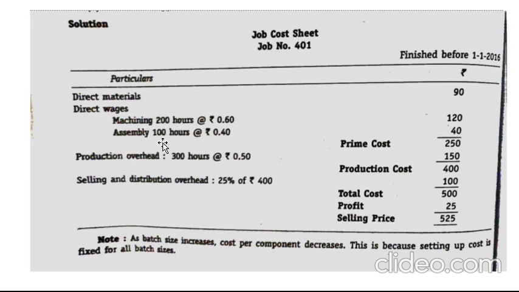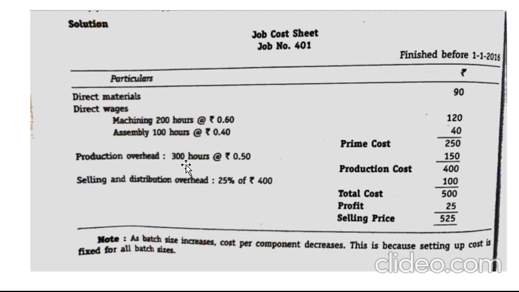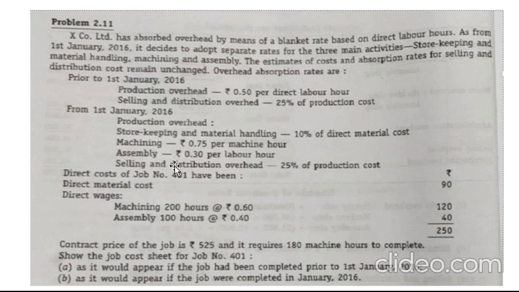Production overhead: 200 plus 100 will give you 300 hours, as the rate is singular irrespective of machining and assembling. You will consider it as one, so 300 hours at the same rate of rupees 0.50. 300 into 0.50 you will get 150. So your factory overhead or production overhead is 150. Prime cost plus factory overhead, 250 plus 150, will give you your production cost. Before considering it as your production cost, you need to check whether you have office expenses. There are no office expenses in the problem.